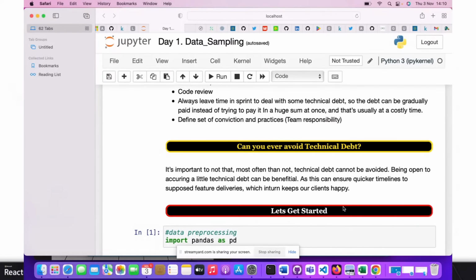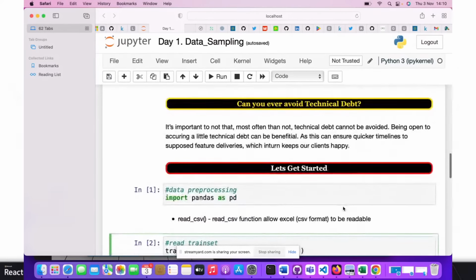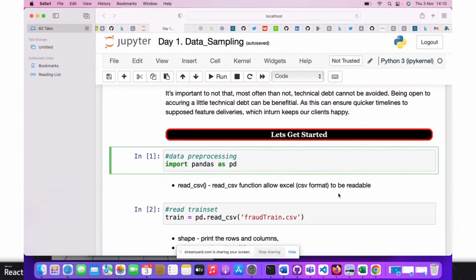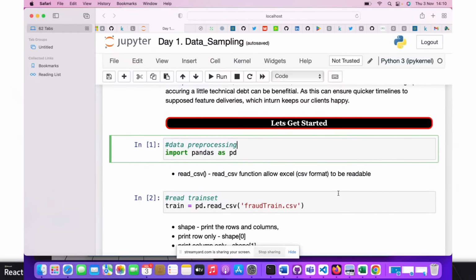So I'm happy to get started on this and try to walk us through the data set you have, in order to see some real life applications of technical debt and to make our clients happy.